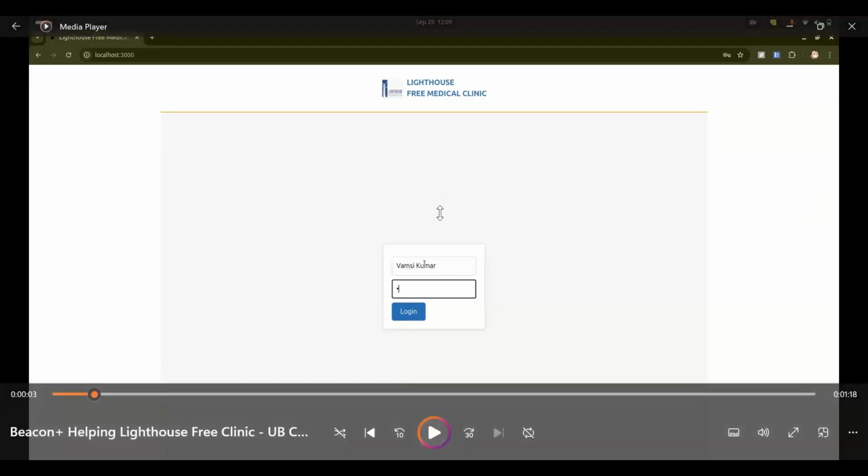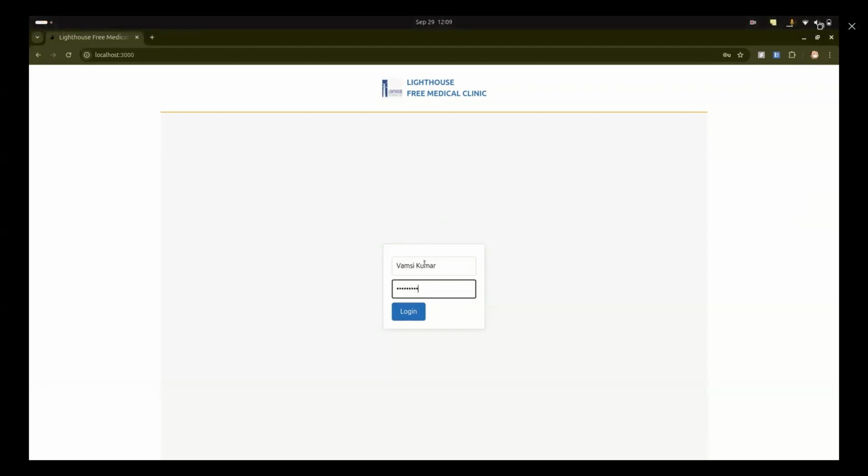One more thing to notice is that this interface is not directly for the patient. There will be a person filling this in from the organization's point of view. For Lighthouse, they have undergrads who take the information of the patient and enter it into this website. Vamshika Kumar Naidu is our teammate who designed the front end.